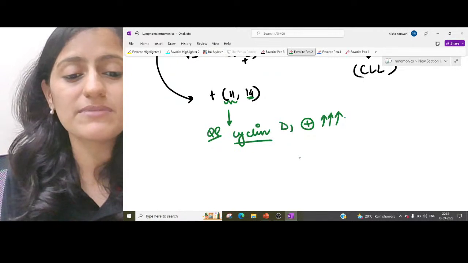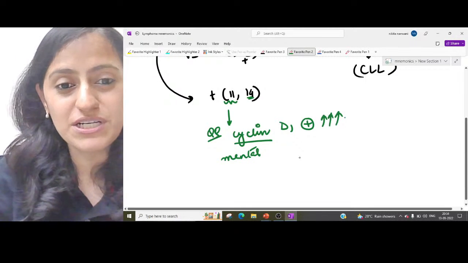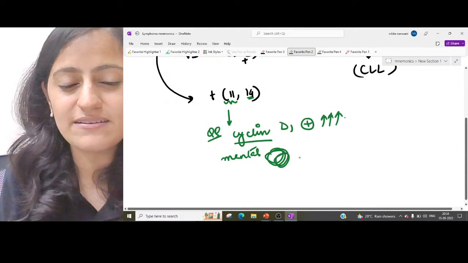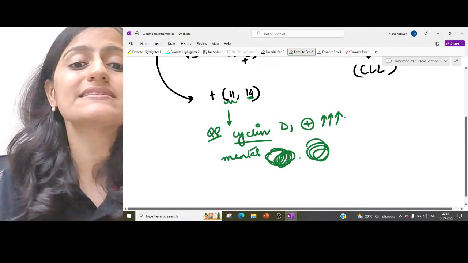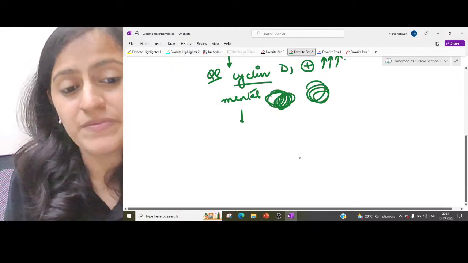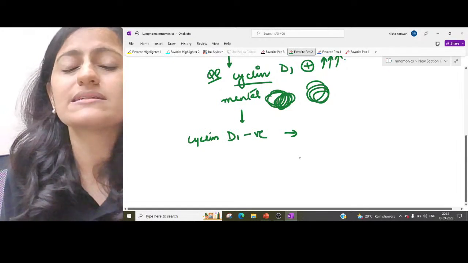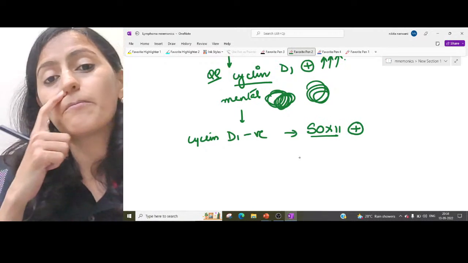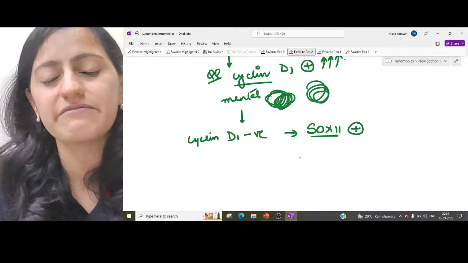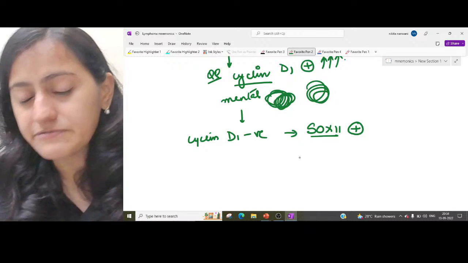So how do you remember that? When the parents go mental, right? The head goes round and round like a cycle. Okay. So remember, it is cyclin D1 overexpression. For the ones which are cyclin D1 negative, what is the tumor marker that we have? It is SOX11 positive. So remember, it is SOX11 positive.